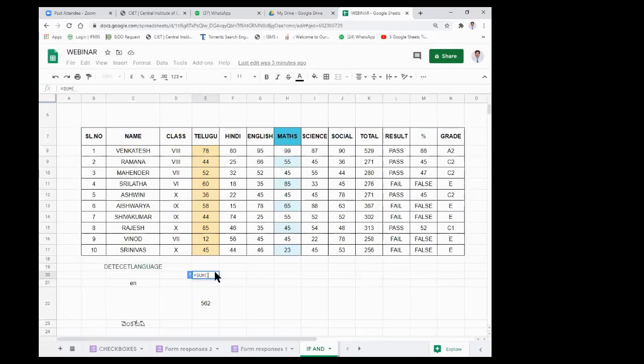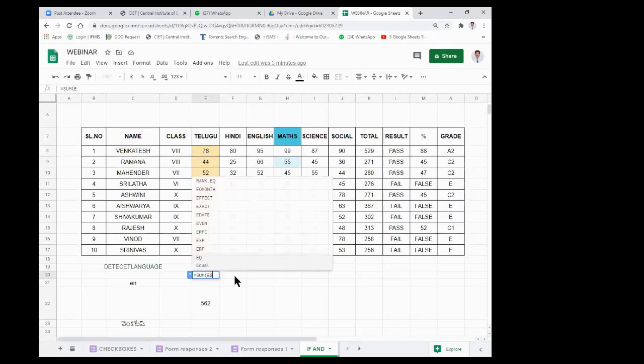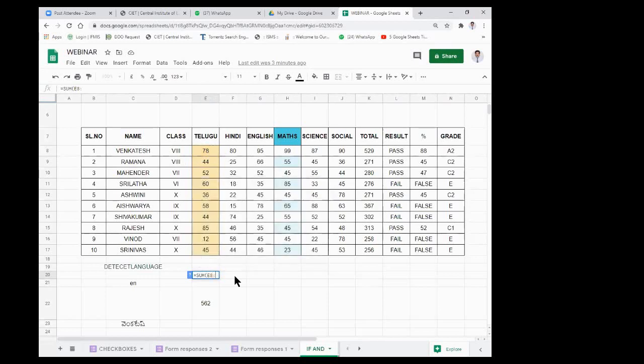I have to type here E8 and next a colon, and up to where, within E only, up to this 17th, so that is E17. Next I press enter so that I will get the sum of all these.